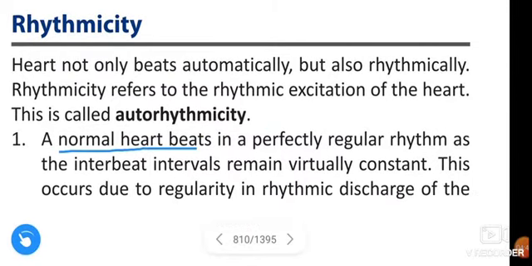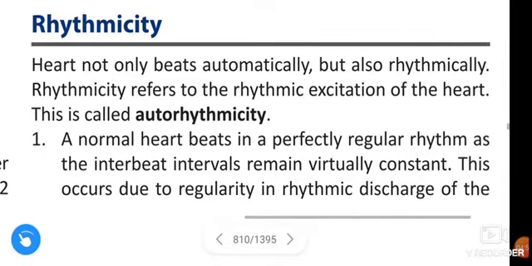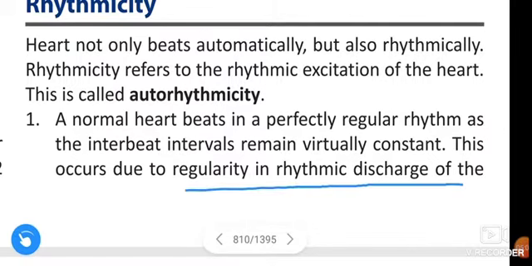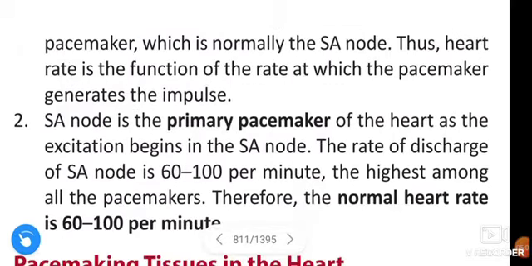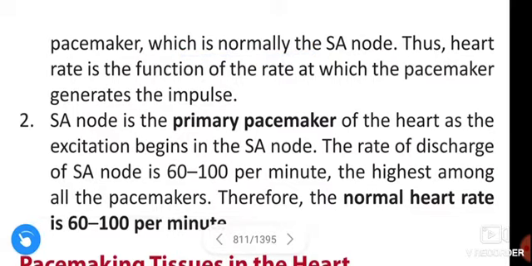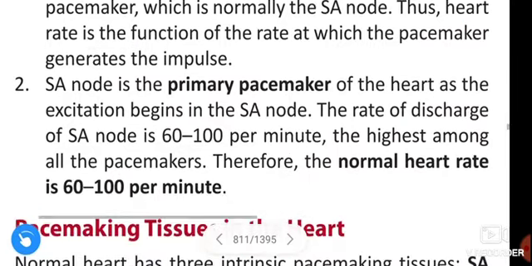A normal heart beats in a perfectly regular rhythm as the interbeat intervals remain virtually constant. This occurs due to regularity in discharge of the pacemaker, which is normally the sinoatrial node. Thus, heart rate is a function of the rate at which the pacemaker generates the impulse.